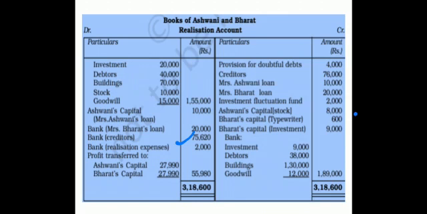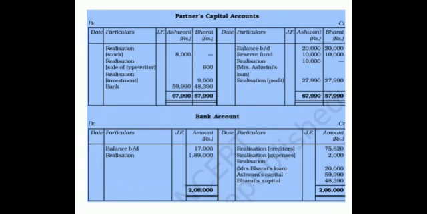Now moving on to partners capital account. Let's see how partners capital account will be prepared. Balance brought down 20,000, 20,000. This you might have already done. Reserve fund 10,000, 10,000. Then realization account. This is liability taken over by a partner. From the debit side of realization account to the credit side of partners capital account, 10,000. Mrs. Ashwani's loan which he took over. Then realization profit 27,990, 27,990. Clear?